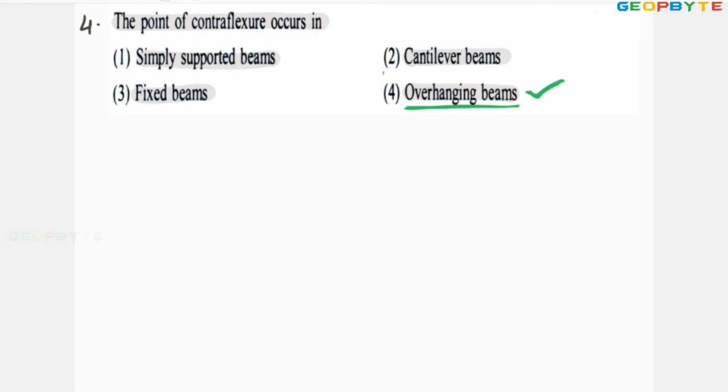Let us take one more problem. Before going to the next problem, let me write the definition for point of contraflexure.